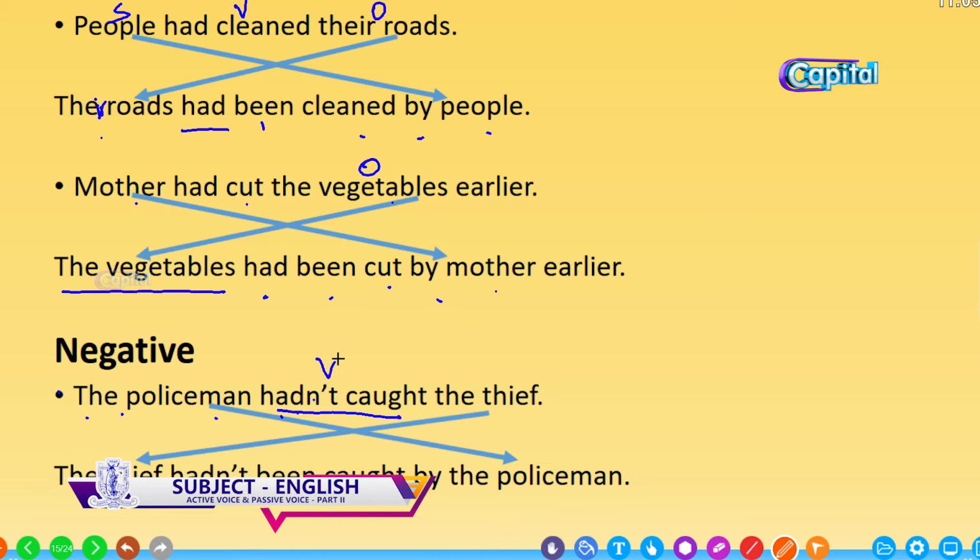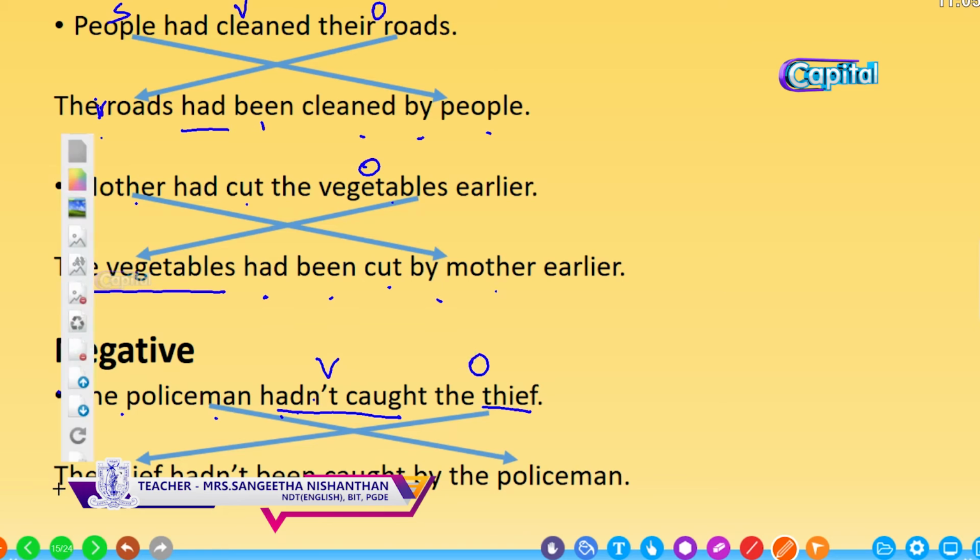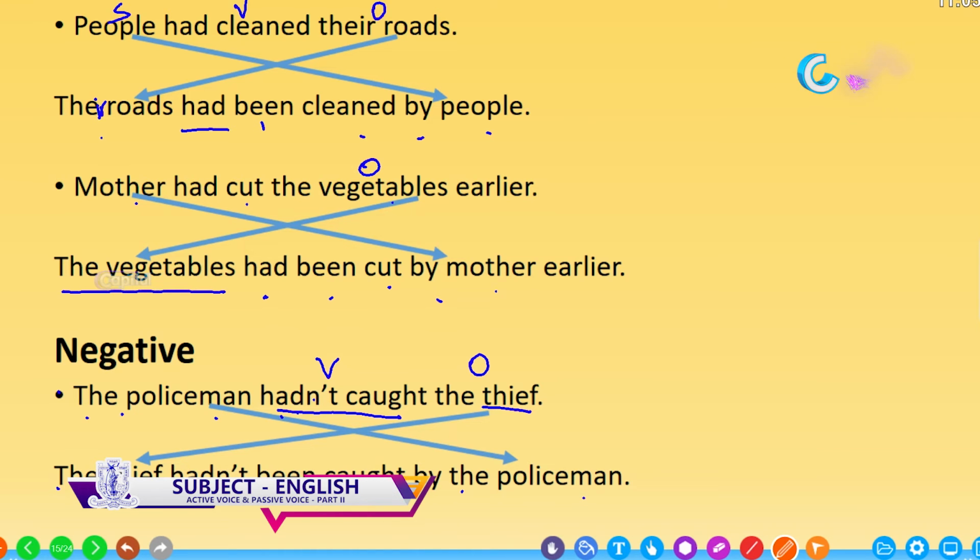Hadn't caught. What hadn't he caught, or who hadn't he caught? The thief. So, the object is the thief. Bring the object to the beginning. The thief hadn't been caught by the policeman. The not is added with had.